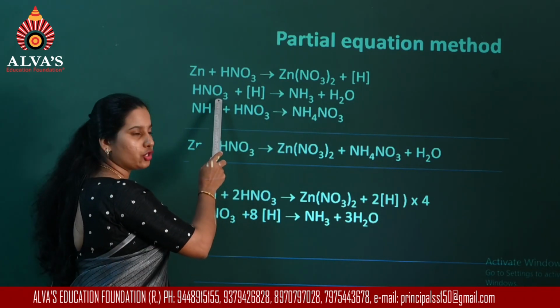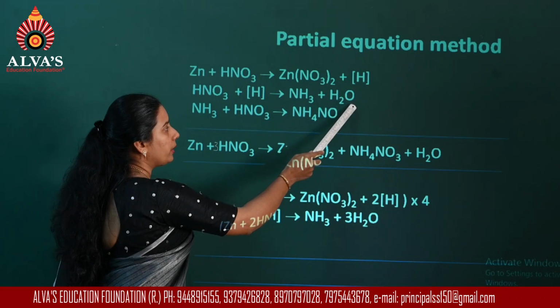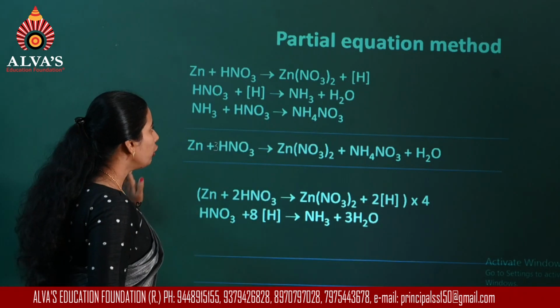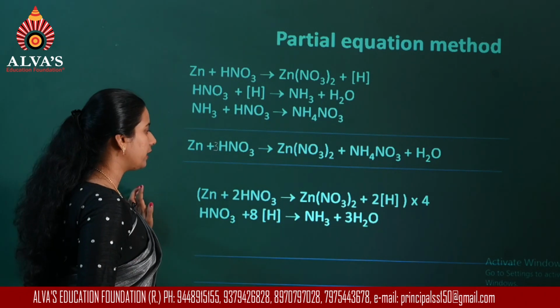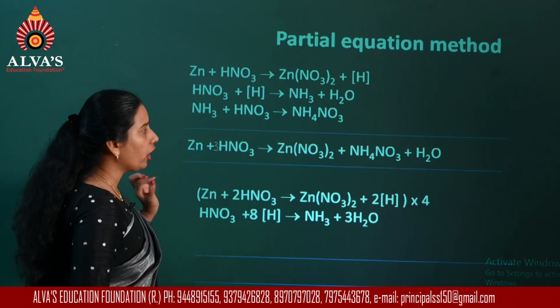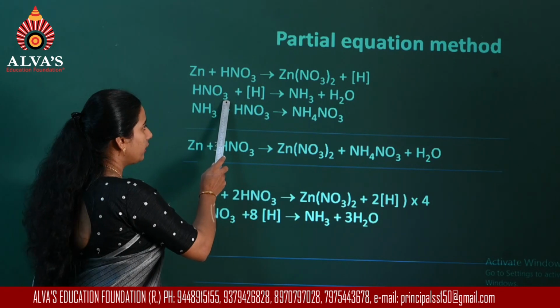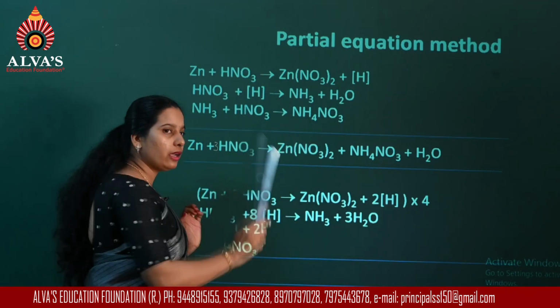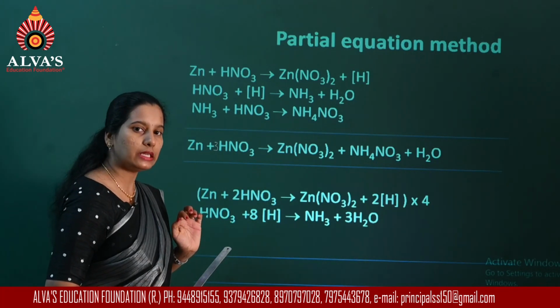Number of oxygens, here there are 3. Coming to the right side, there is only 1 oxygen. Now in order to balance this, first let us balance the number of oxygen atoms. Here there are 3 oxygen atoms. On the right side, there's only 1 compound in which oxygen appears.